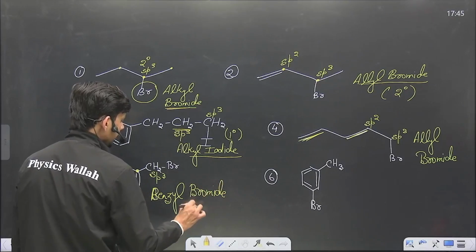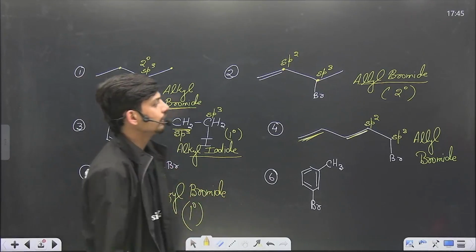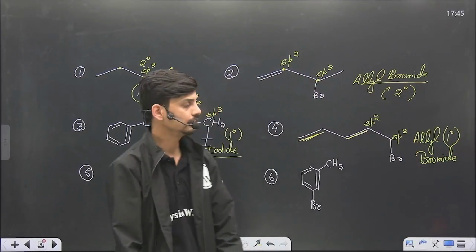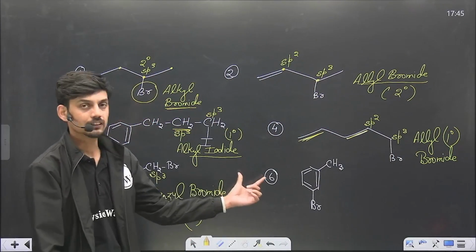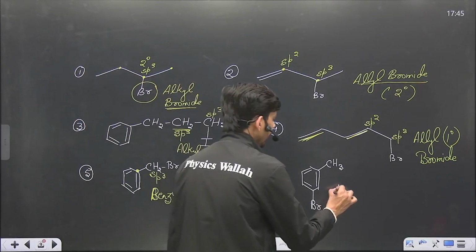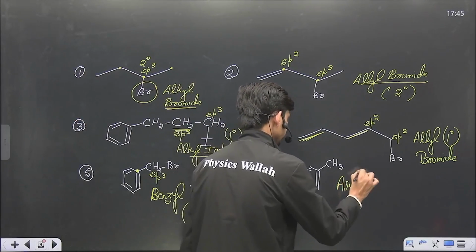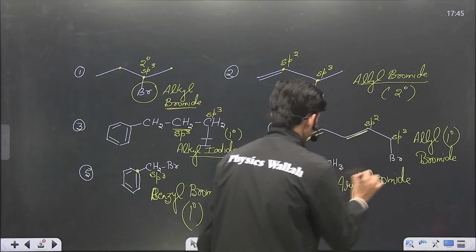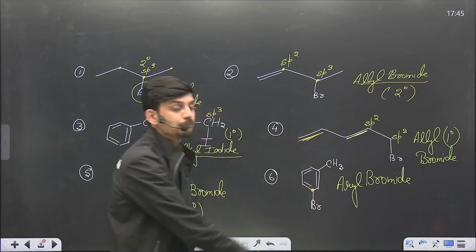And the degree will be 1 degree. Here also the degree is 1 degree. This is also a primary halide. And for the sixth one, I hope it is clear that this is perfectly an aryl halide. Why do I say so? Because the halogen is directly attached to the benzene carbon.